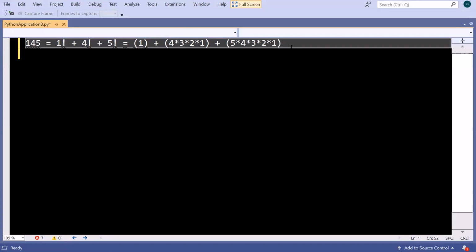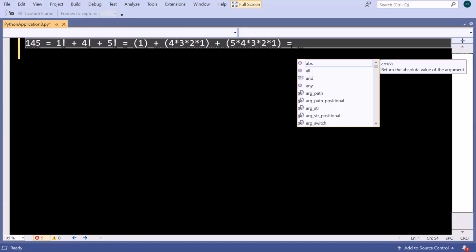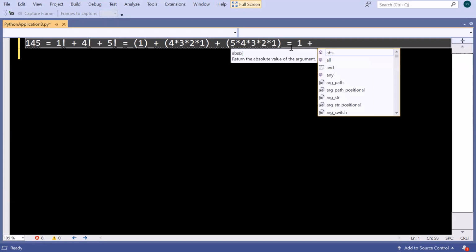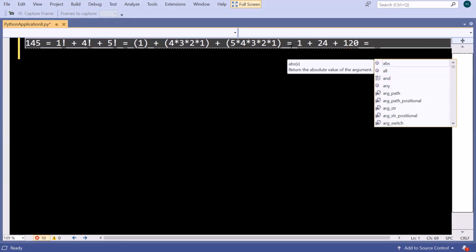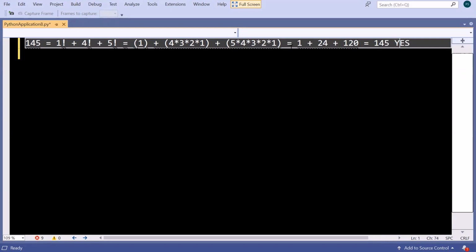That is why you should always write at the very basic, extreme basic level, then it will be much easier for you to make the logic. So if we calculate it, simplifying: 1 is 1, 4 × 3 × 2: 4 × 3 is 12, 12 × 2 is 24, and 5 × 4 is 20, 20 × 3 is 60, 60 × 2 is 120. If we add it, 120 + 24 is 144, plus 1 is 145. So yes, this is correct and the output will be yes.